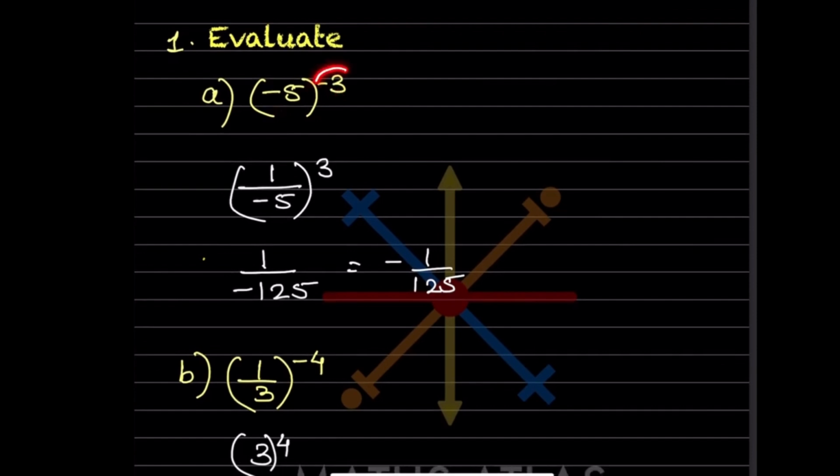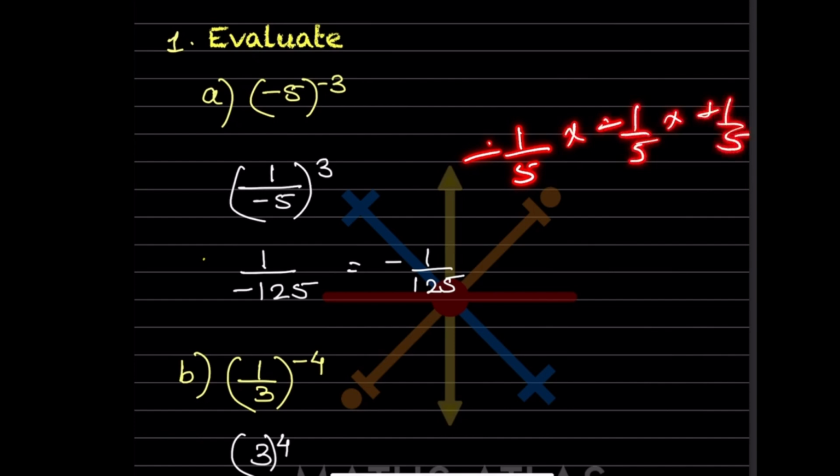Whenever there is a negative exponent, we have to make it positive first. This negative sign doesn't matter, we keep it as it is, only the exponent should be positive. So this is going to be the reciprocal: 1 by minus 5 raised to 3. The exponent is repeated multiplication. So minus 1 by 5 into minus 1 by 5 into minus 1 by 5.